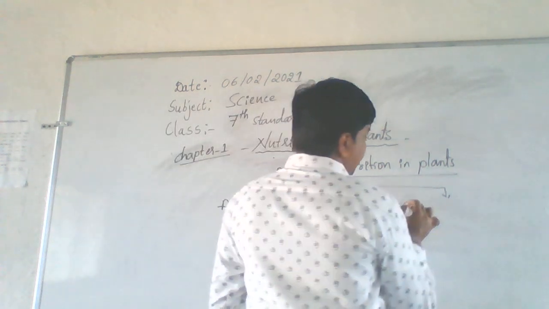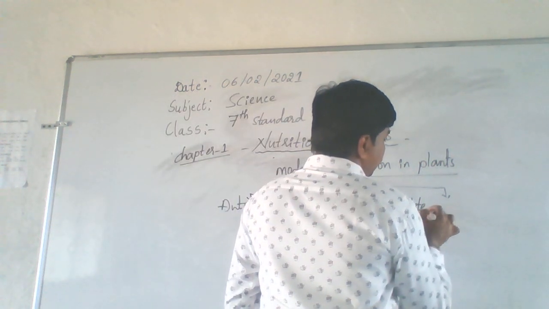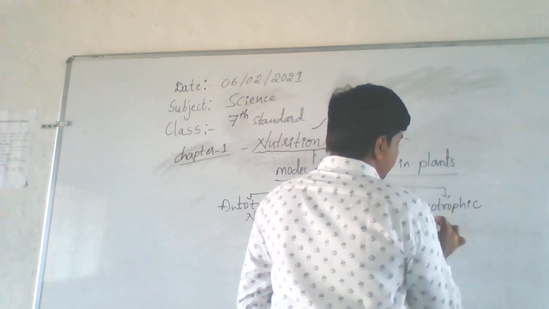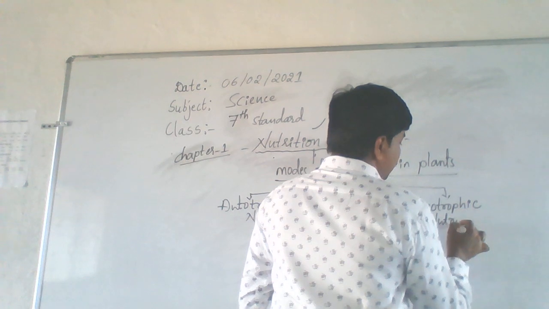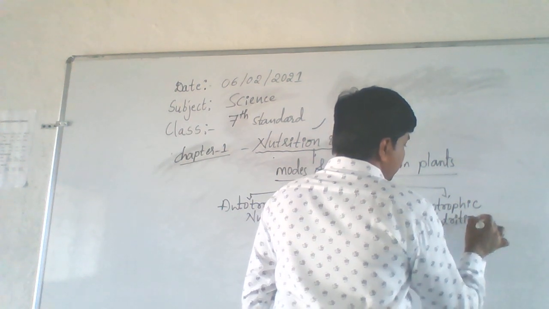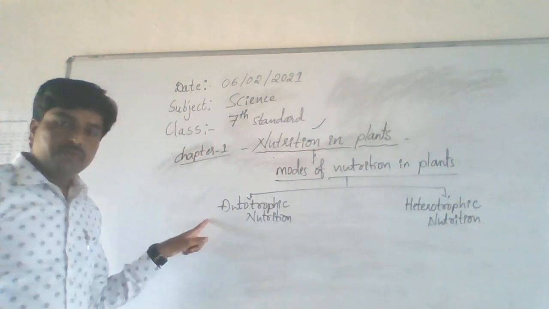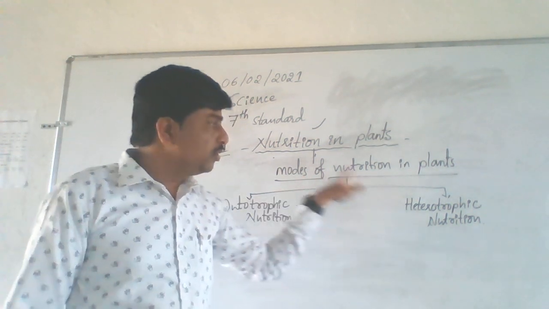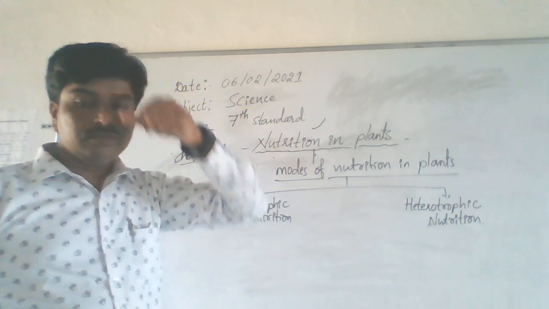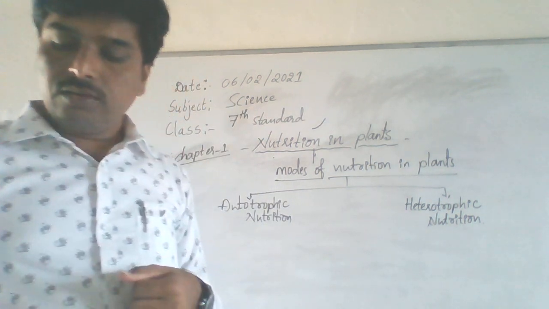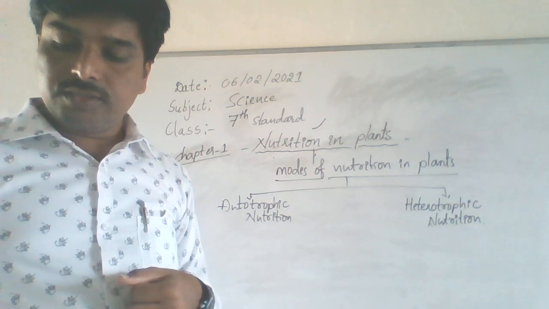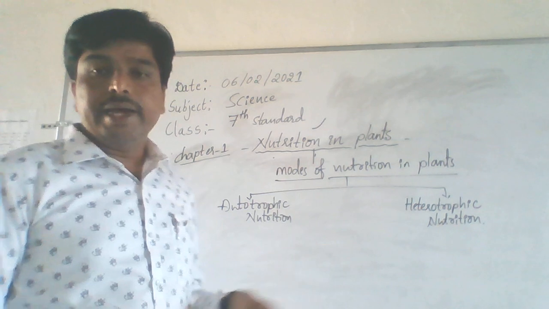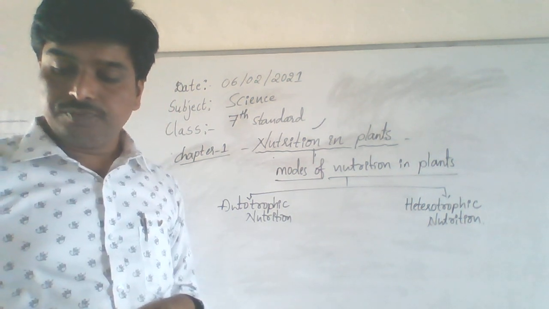The second one is heterotrophic nutrition. These are the two modes of nutrition in plants. Okay students, let's learn one by one. First autotrophic nutrition, and next we will discuss heterotrophic nutrition.